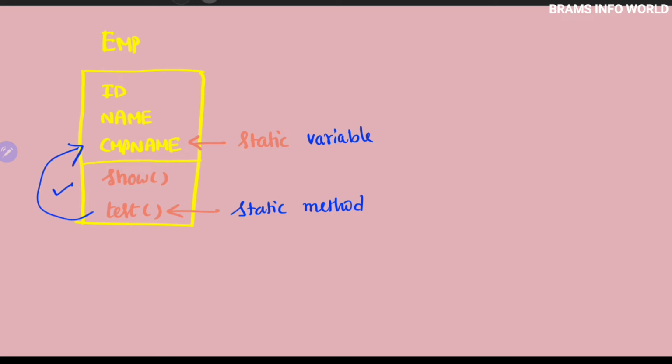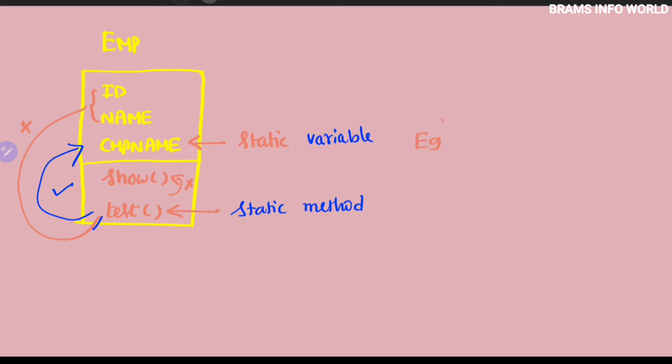So if this test method wants to be accessed, like ID and name, they are not accessible. At the same time, this test method cannot be accessed from this show either, right? Okay, so let us understand with the program.